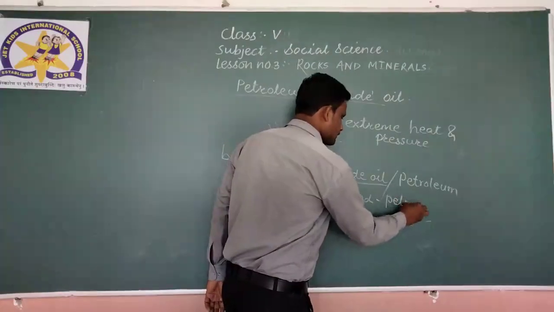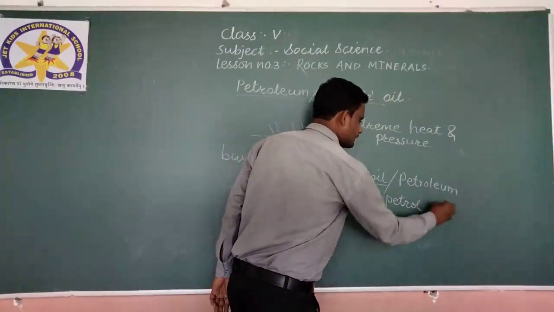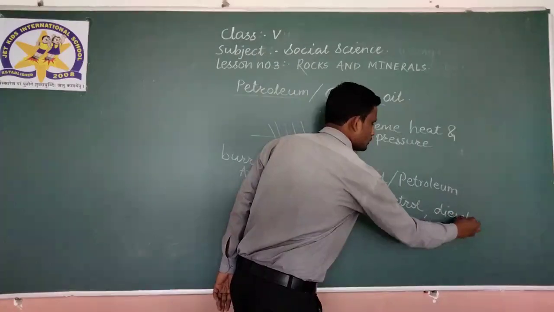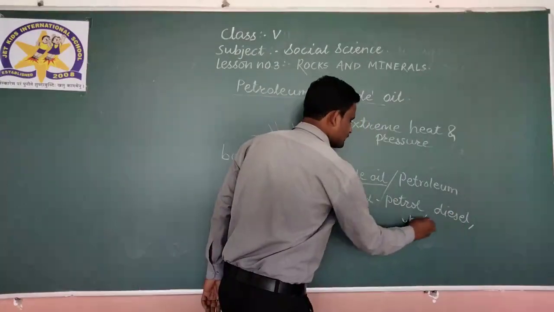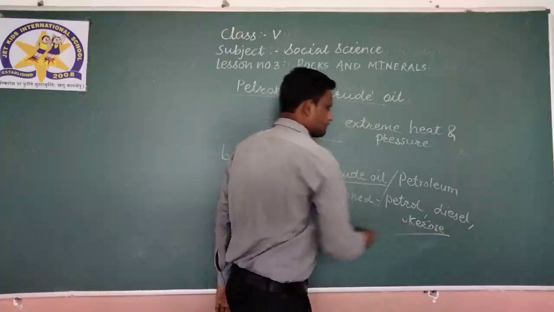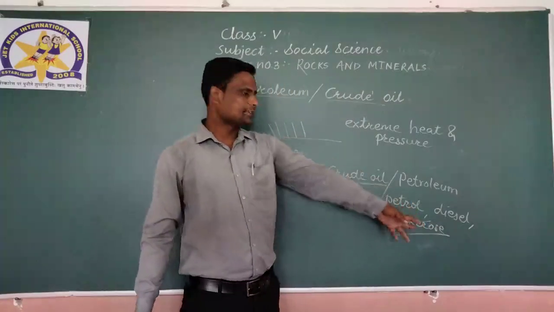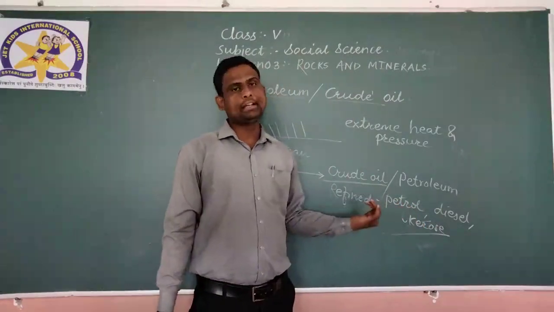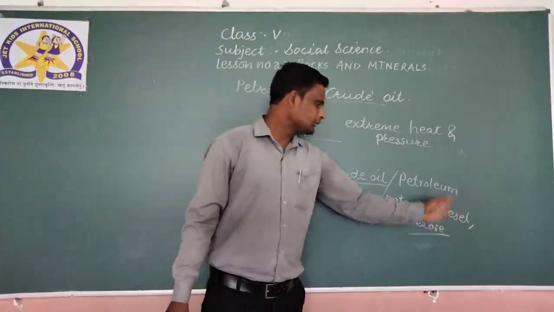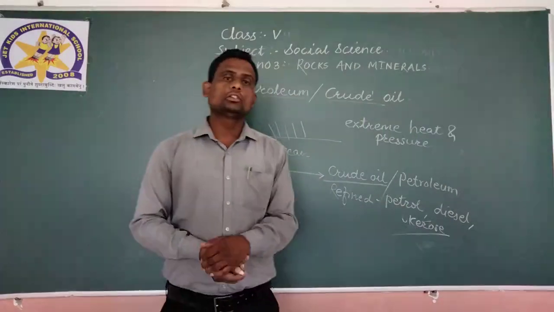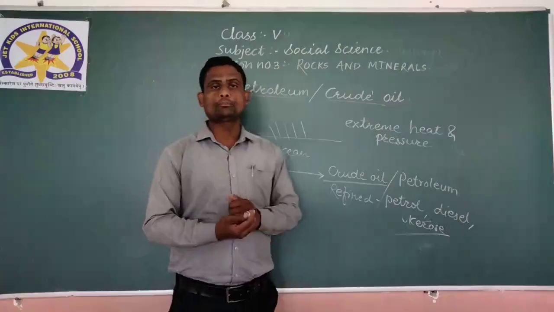The new products are called petrol, diesel, and kerosene. So we get petrol, diesel, and kerosene after the crude oil is refined. Now, uses of petroleum.